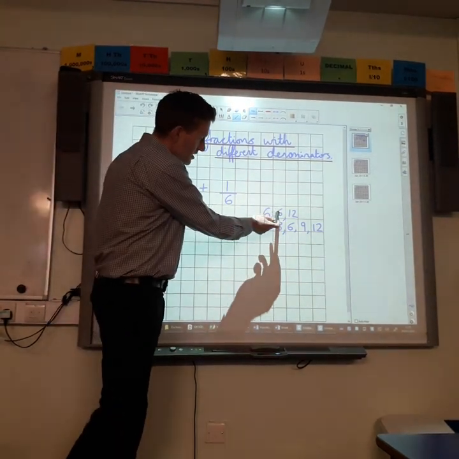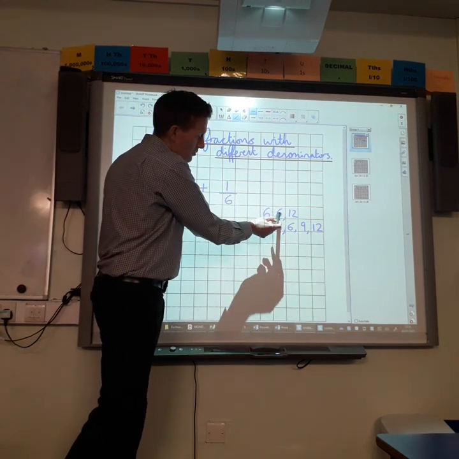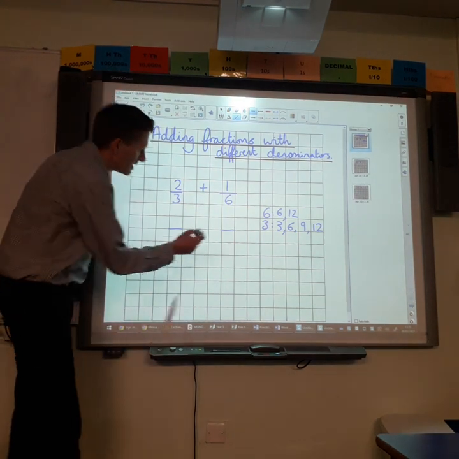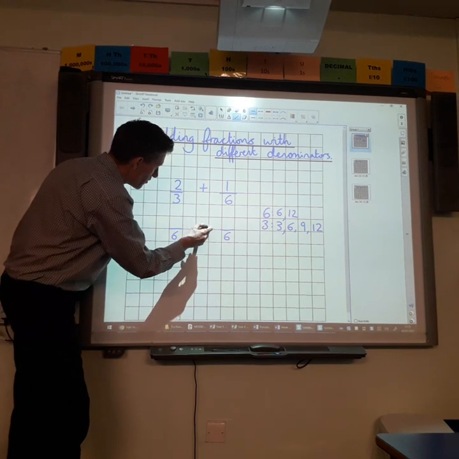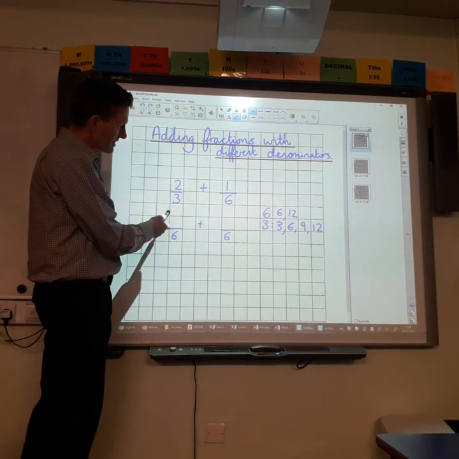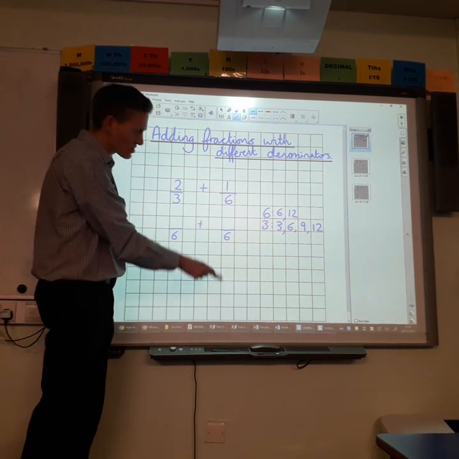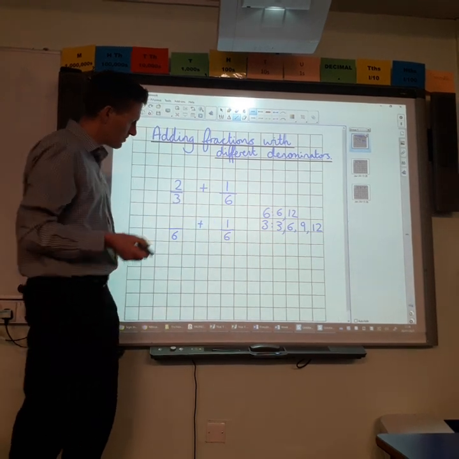In this case, the common denominator could be 12, but we're going to make it 6 because that's going to make it easier. So what we do is we're going to turn both of these calculations so the fractions look like they're in sixths. Now this one, 1/6, well that is just 1/6, so that stays the same. You don't need to do anything to that one.